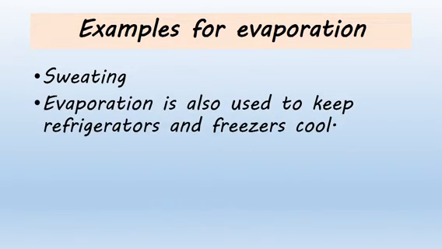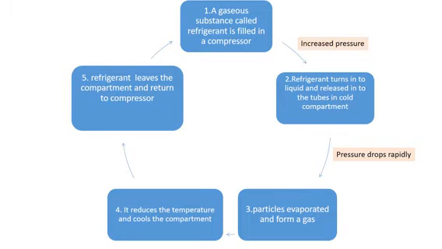Next we are discussing that evaporation is also used to keep refrigerators and freezers cool. How is it useful for refrigerators and freezers to cool? So here we can discuss it. It is a cycle of reactions. What is happening in our refrigerators, in our freezers?